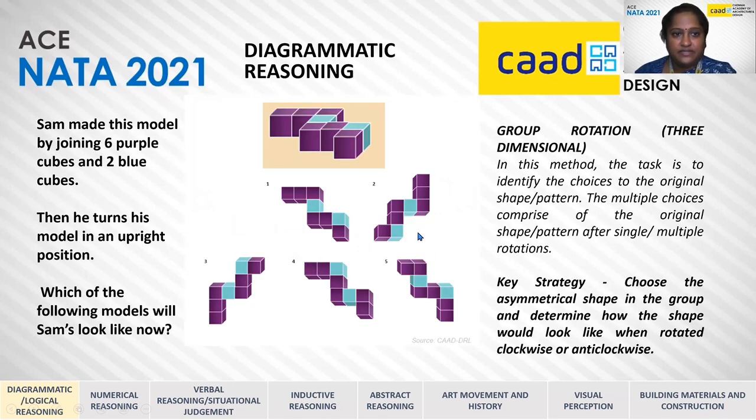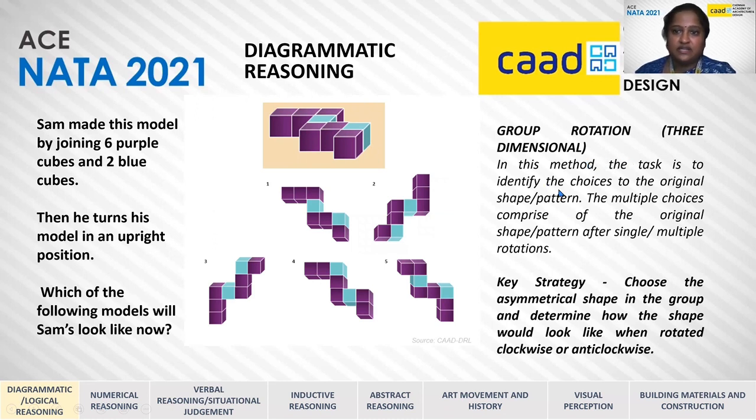Sam made this model by joining 6 purple cubes and 2 blue cubes. And then he turns his model in an upright position. Which of the following models will Sam's look like now? This involves a principle of group rotation, 3-dimensional group rotation.